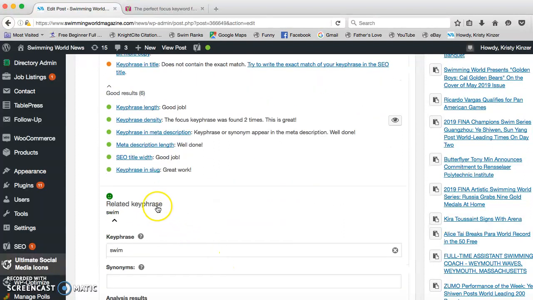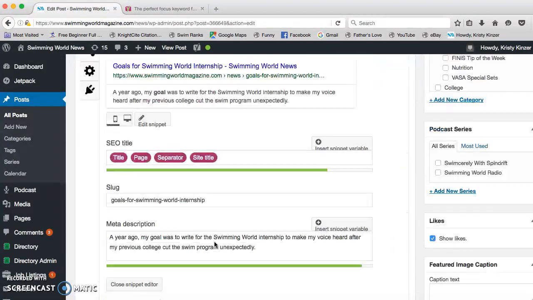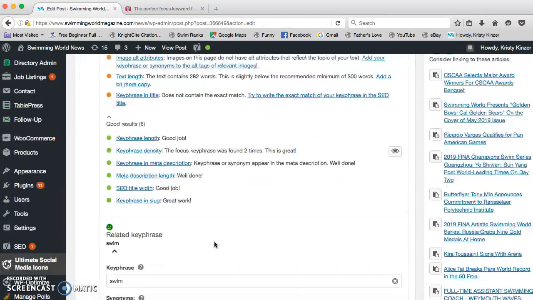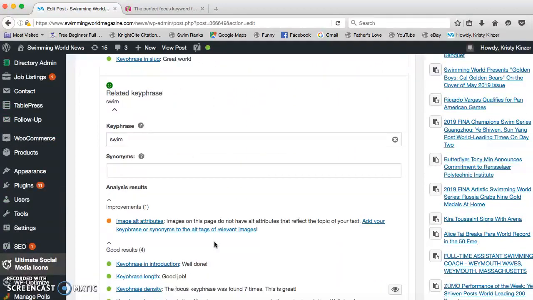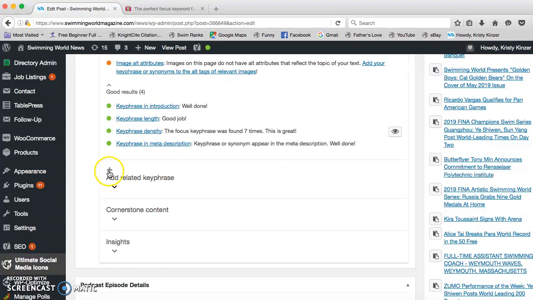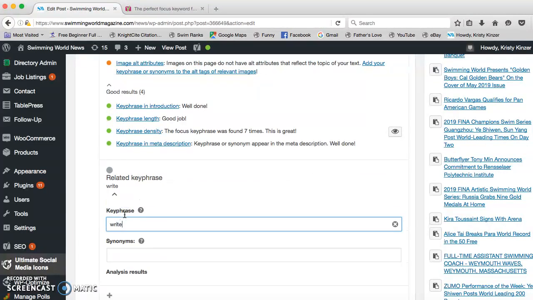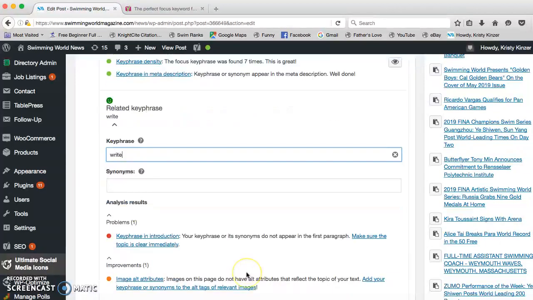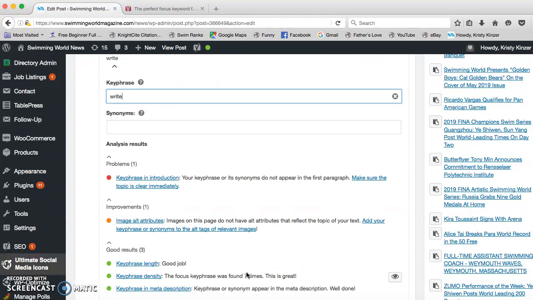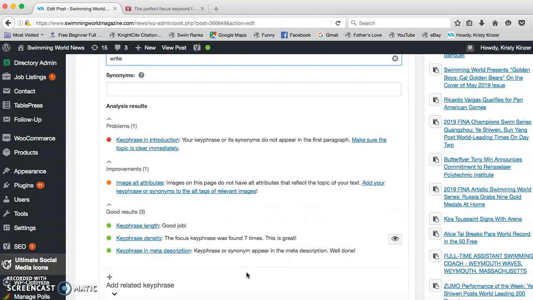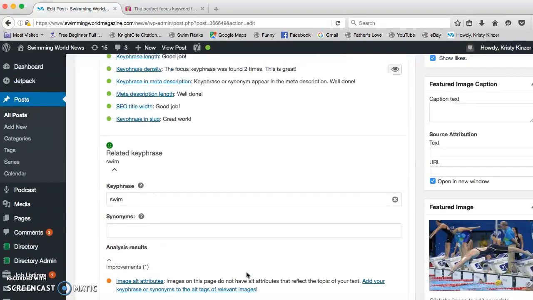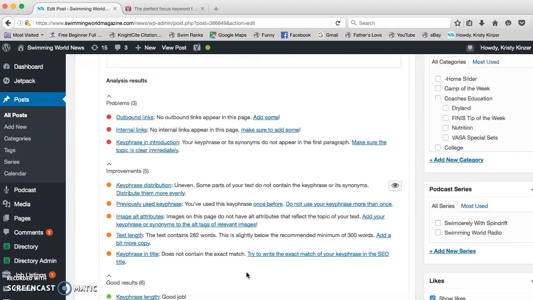I typed in a related key phrase, swim, and that appears in the meta description and in the title as well. That strengthens the SEO again. Then you can scroll down and add another key phrase like right. That also has a smiley face, so that strengthens it as well. It gives you feedback on everything.